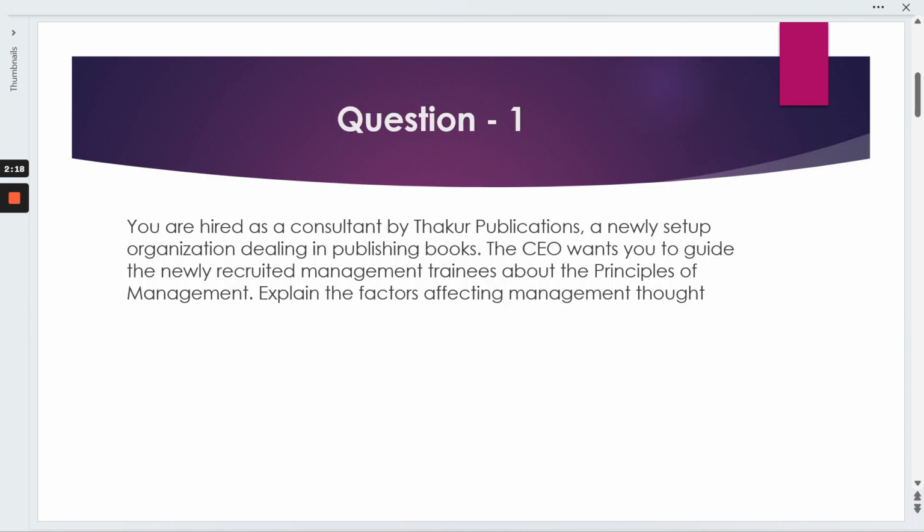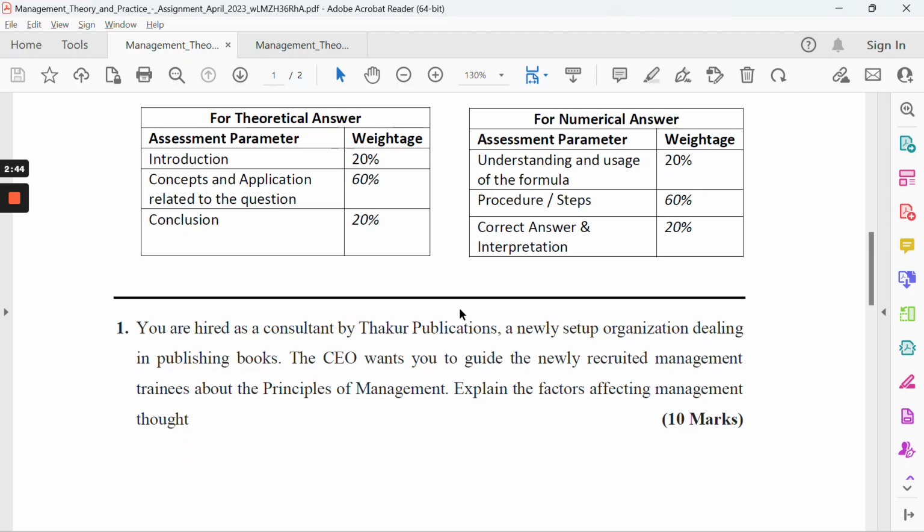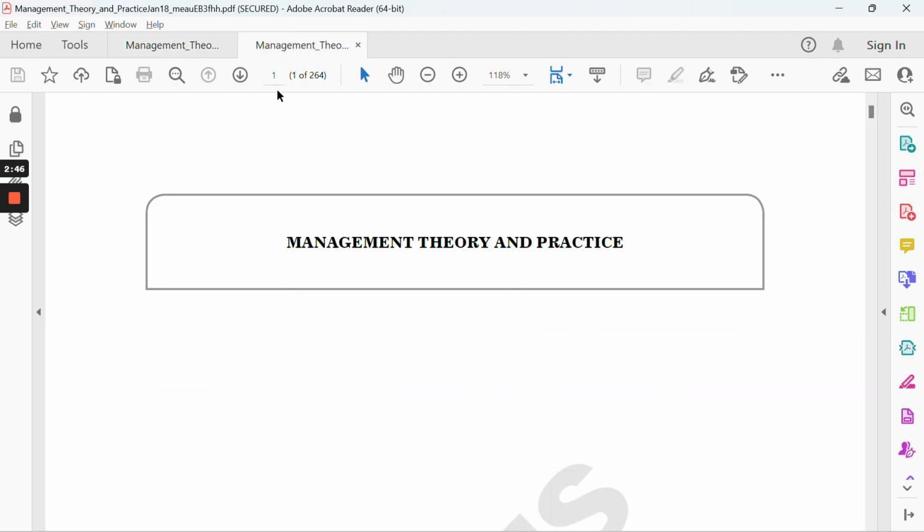If I talk about the very first question: you are hired as a consultant by Thakur Publications, a newly set up organization dealing in publishing books. The CEO wants you to guide the newly recruited management trainees about the principles of management. Explain the factors affecting management thought. It's pretty much straightforward. We need to talk about the 14 principles given by Henry Fayol. But prior to that, it's a 10 marks question.